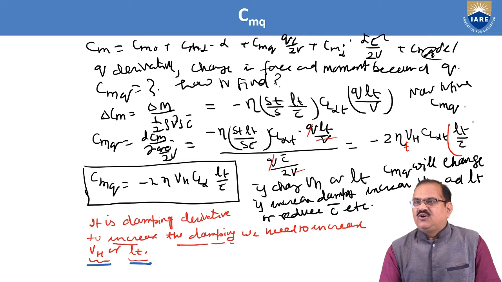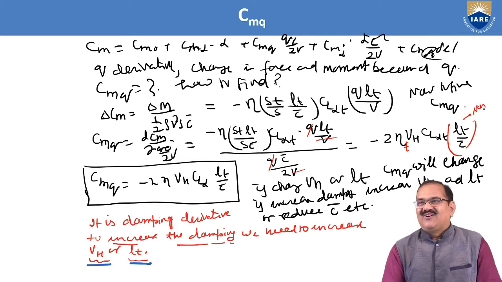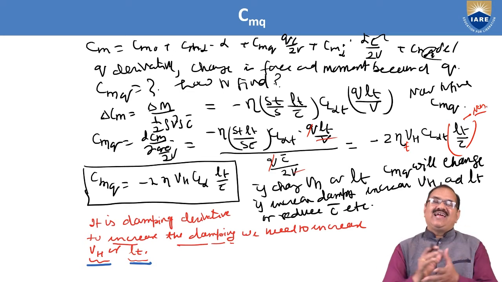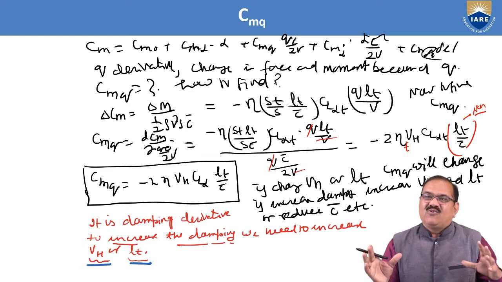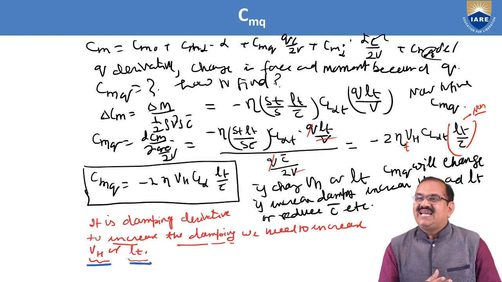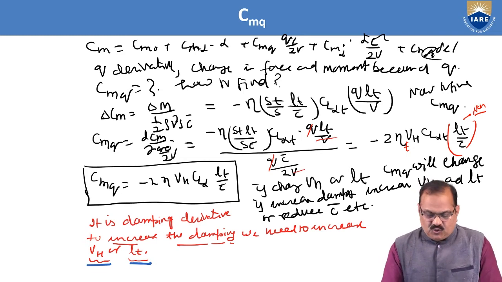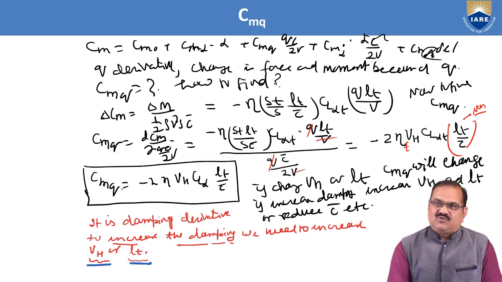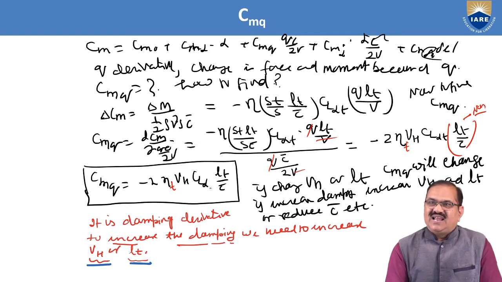So this is new here. LT by C bar, this is also non-dimensional. Okay, everywhere we should use the non-dimensional quantity. Then only CMQ will also come as a non-dimensional parameter. So we got here that CMQ is equal to minus 2 eta T VH Cl alpha T LT by C bar.